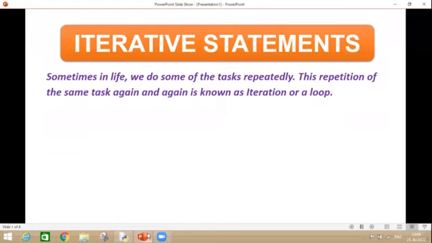Sometimes in life, we do some of the tasks repeatedly. And this repetition of the same task again and again is known as iteration or a loop. For example, every month we pay our electricity bill with the help of some payment mode.